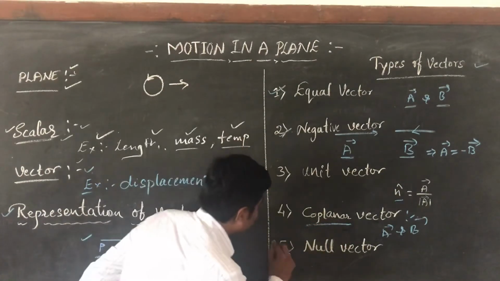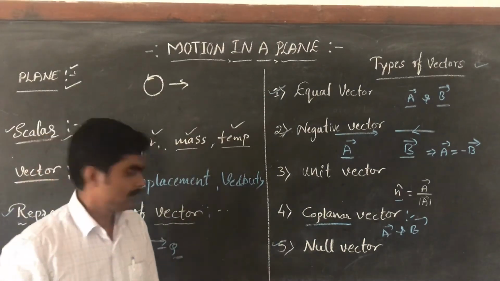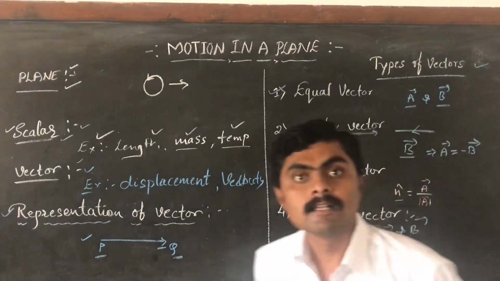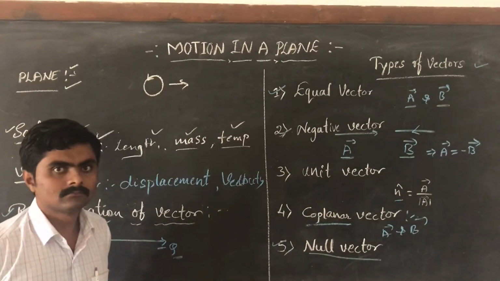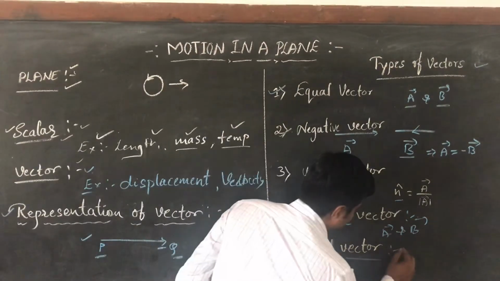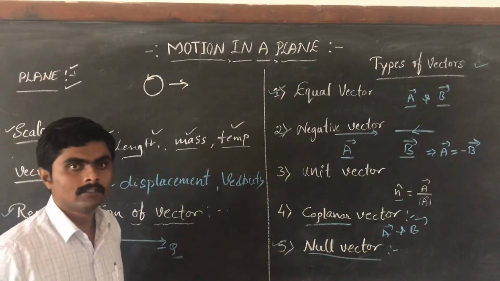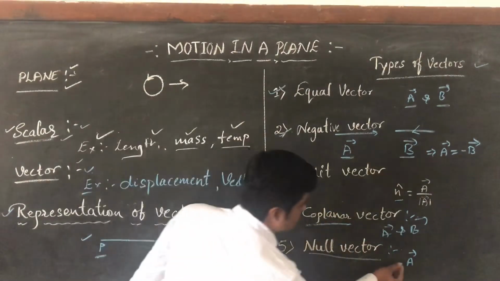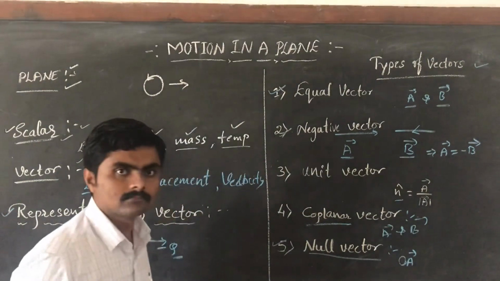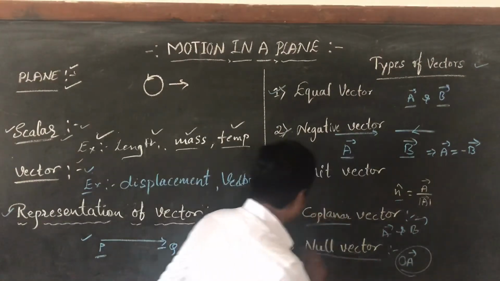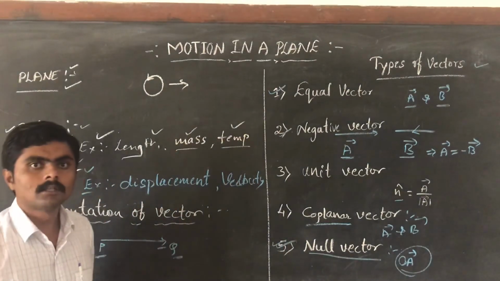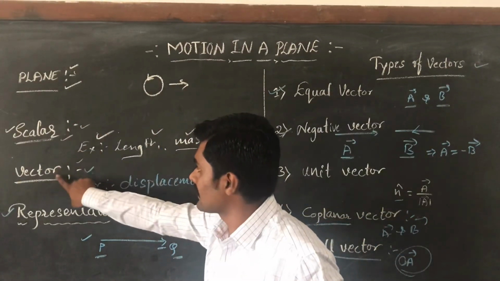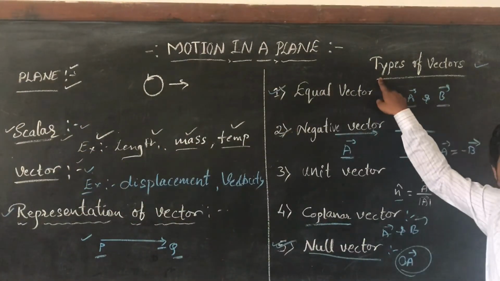And lastly, the null vector. A null vector is a vector having zero magnitude. If I consider a vector A having zero magnitude, such a vector is a null vector. And this is the explanation of scalar quantities, vector quantities, and types of vectors.